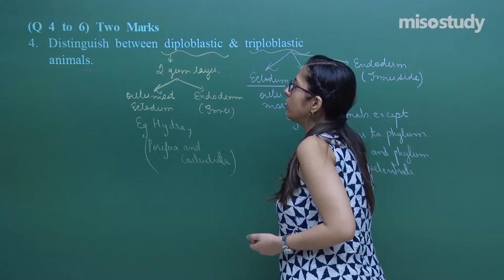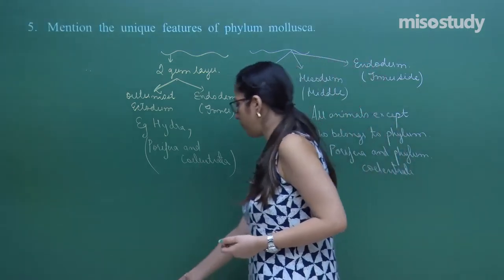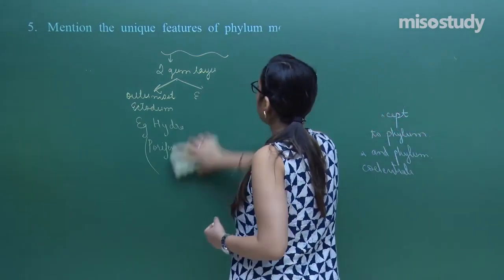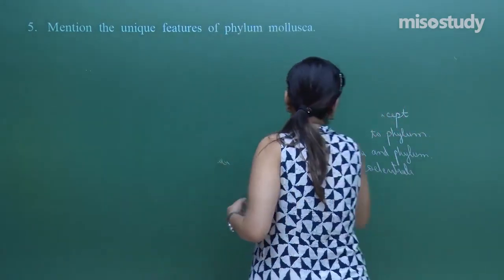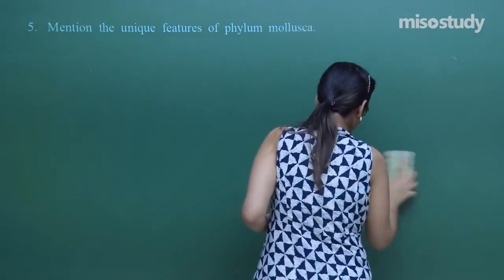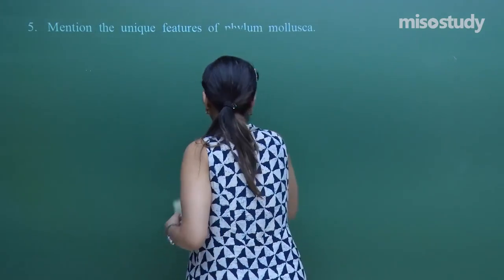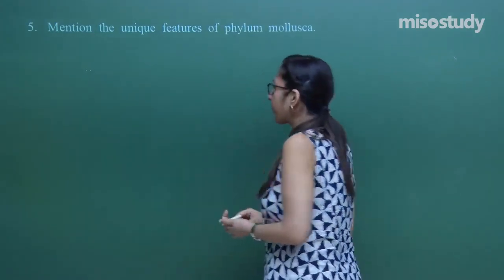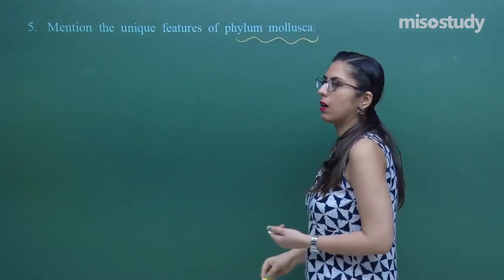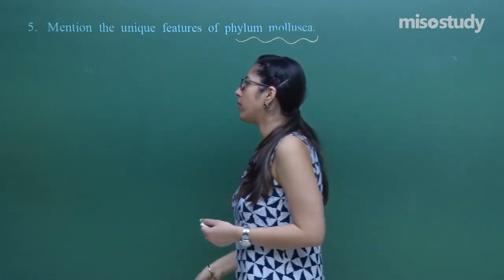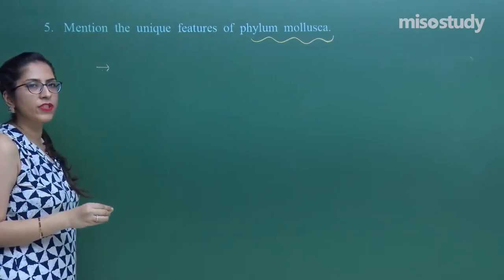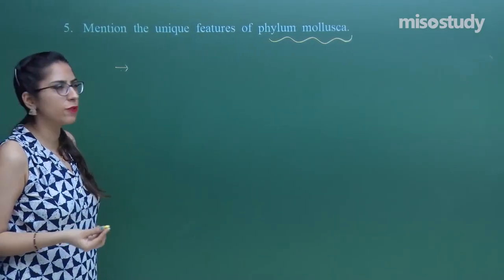So let's move on to our next question, question number 5. We have to explain the features of the animals who belong to phylum Mollusca. Now, we are talking about phylum Mollusca. First of all, let's discuss the habit and habitat of such organisms. These are a group of organisms which can be either marine or freshwater.